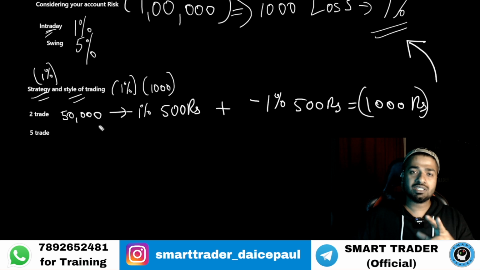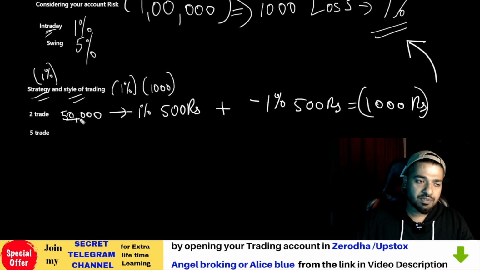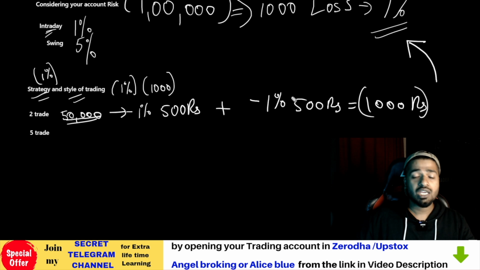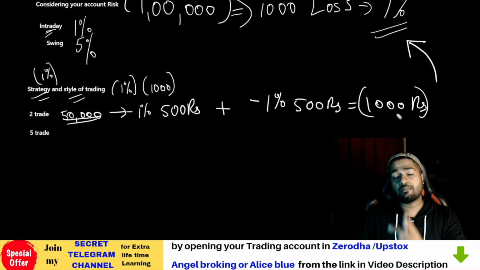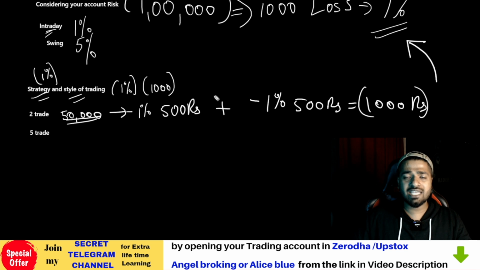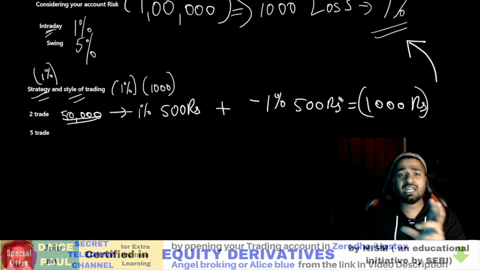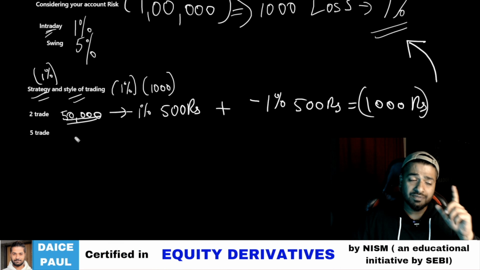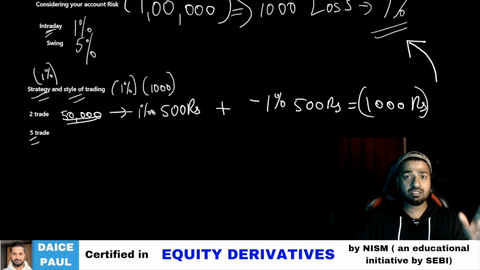So here, what is the capital derived? 50,000 is what he has to use if he has to hit a maximum of 1000 rupees. Now, if he wants to lose 2000 rupees, 2% for the day, then he can change his capital accordingly. I'm just giving a general example. But for a strategy with 5 trades, you cannot use 50,000. 5 fives are 2,500 rupees, 2.5% you will be losing.